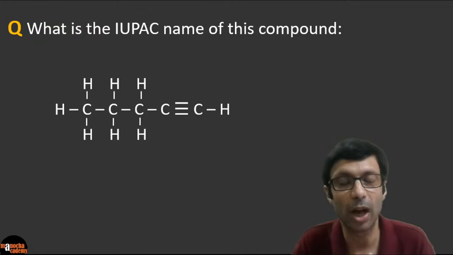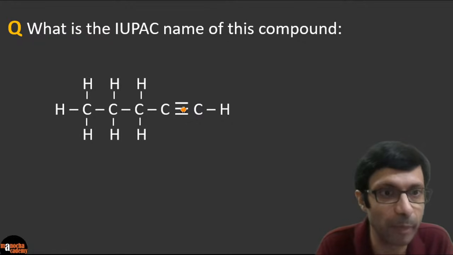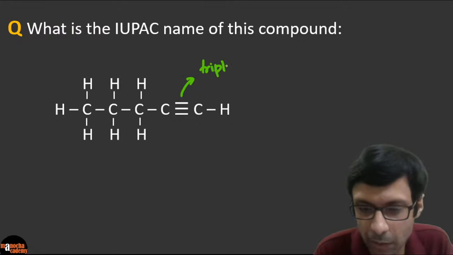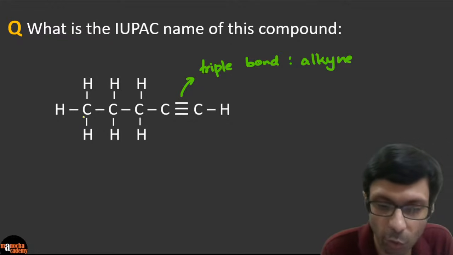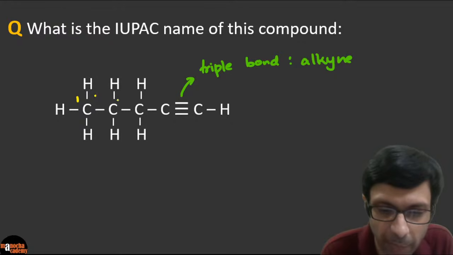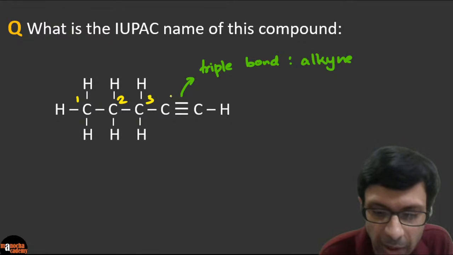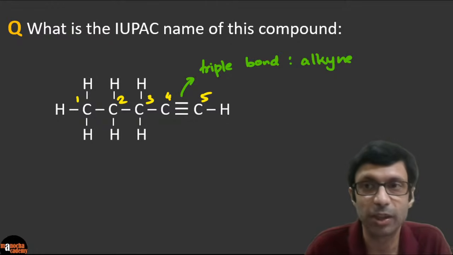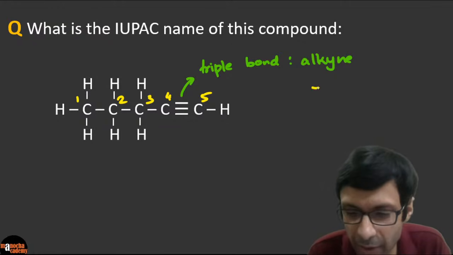So again, don't forget to count the number of carbon atoms, right? Look at the longest chain and also look at, there's a triple bond here. Okay, so all of you can see there's a triple bond. So clearly it's going to be an alkyne, right? Triple bond means it's an alkyne. And there are 4, how many? 4? No, 5, right? There are 5 carbon atoms. So let's number them. 1, 2, 3, 4, 5, right? So because there are 5 carbon atoms, what is it going to be? Excellent, guys. You guys are writing it, right?